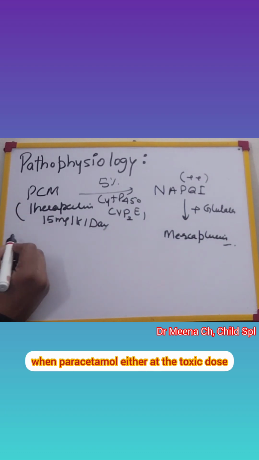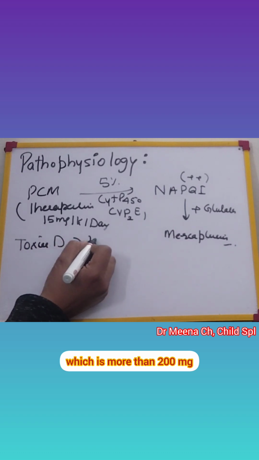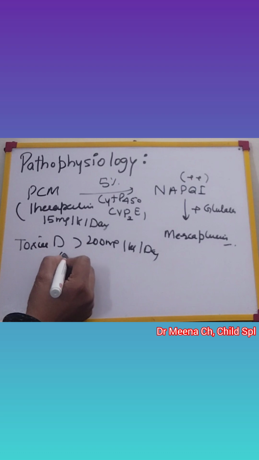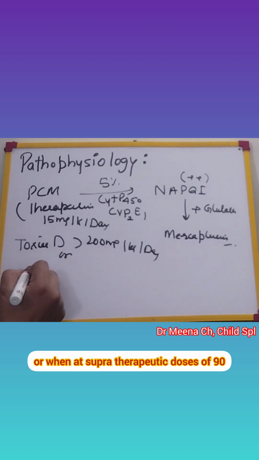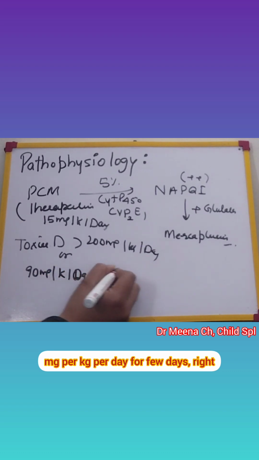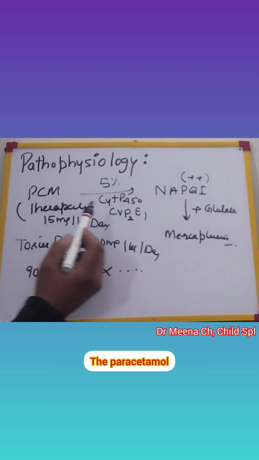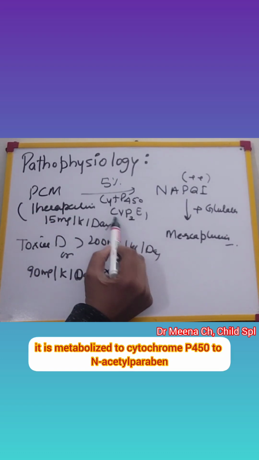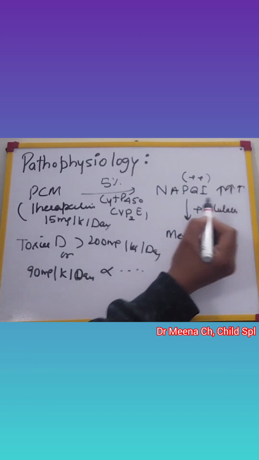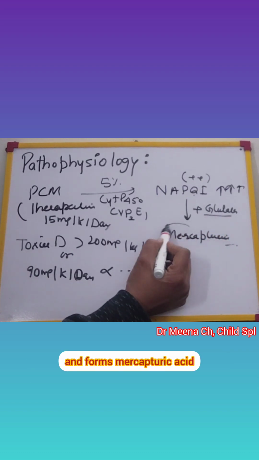Now what happens when paracetamol is given either at the toxic dose, which is more than 200 milligram per kg per day, or at supratherapeutic doses of 90 milligram per kg per day for a few days, for consecutive days? The paracetamol is metabolized by cytochrome P450 to N-acetyl-p-benzoquinone imine. There is more amount of this. So some of it combines with the glutathione and forms mercapturic acid.